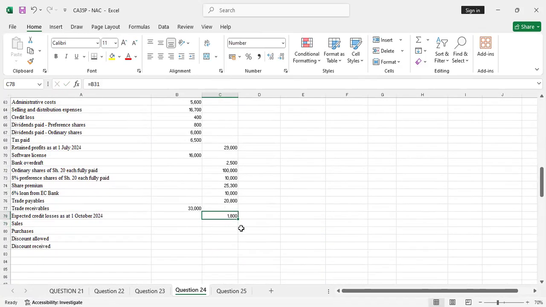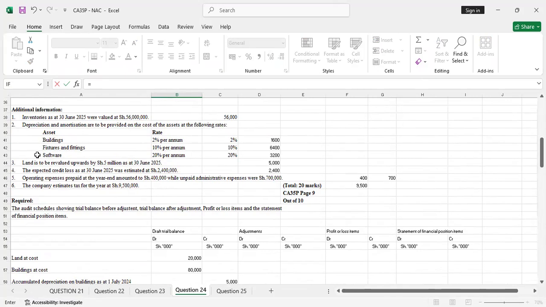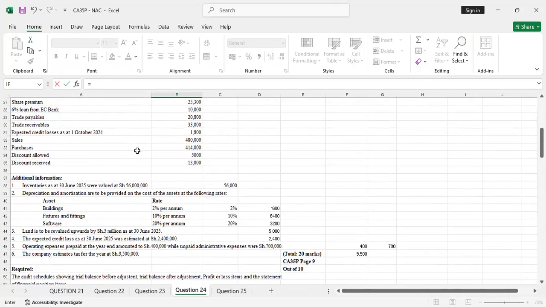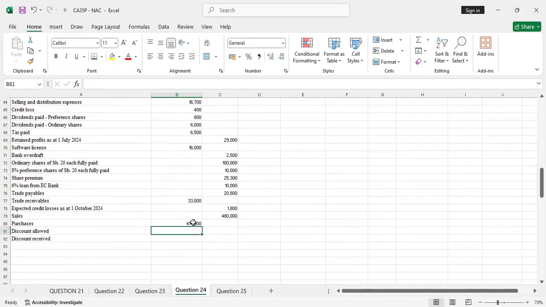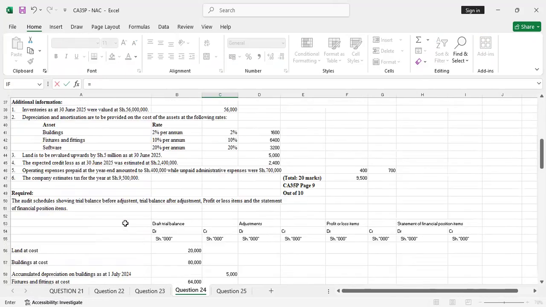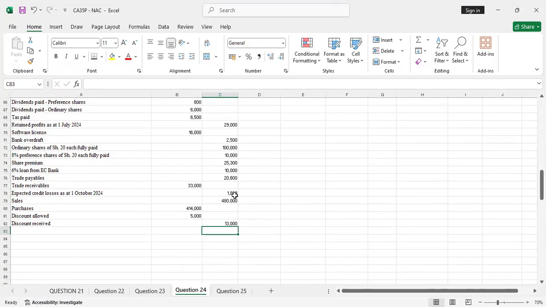Then we also do the same to sales. Sales we also credit because it's income. That's revenue. Purchases we debit. We debit purchases. To 114, you enter. The discount allowed is an expense on our side, so you debit it, sorry. Then you credit the discount received because it's an income. Yeah, and just like that, we are done with the trial balance. The draft, sorry.